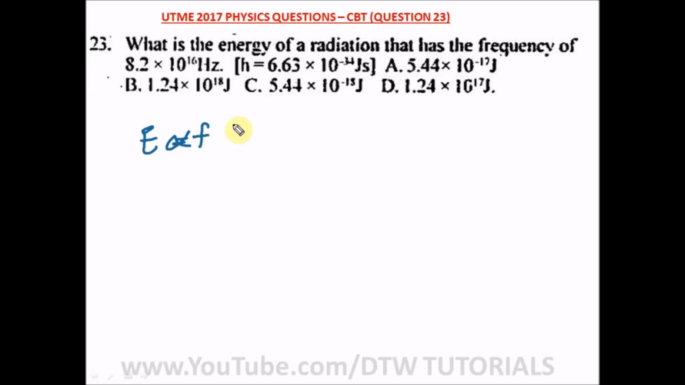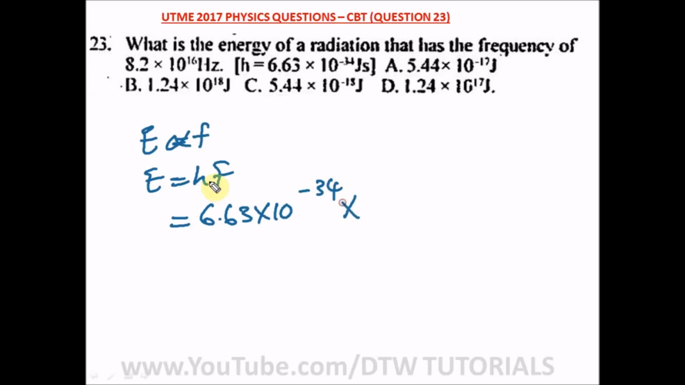proportional to F. Introducing our constant H, which is Planck constant, we have E is equal to HF. So whenever you see energy of radiation, your formula is E is equal to HF. So we are told to look for E. So we have our H as 6.63 times 10 raised to the power minus 34 times, what is our F? Our F is the frequency, 8.2 times 10 raised to the power 16 Hz.